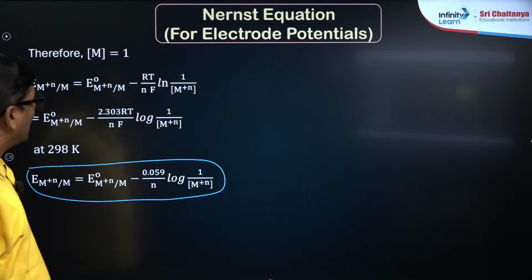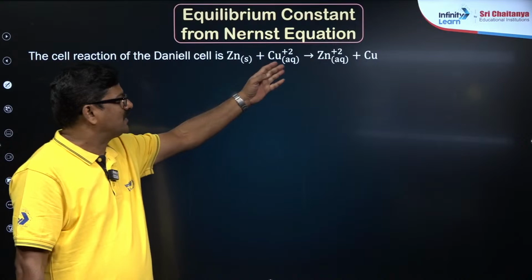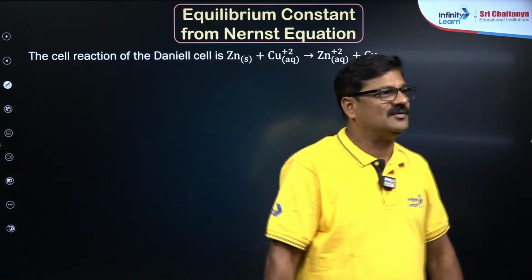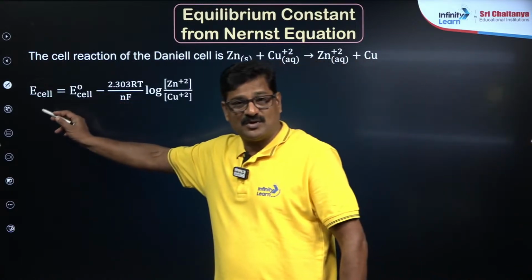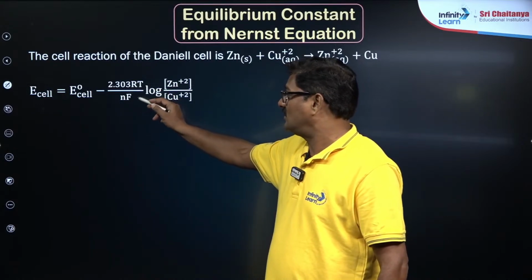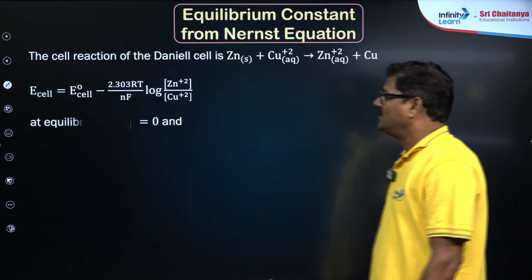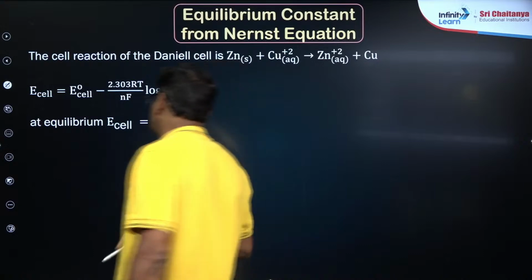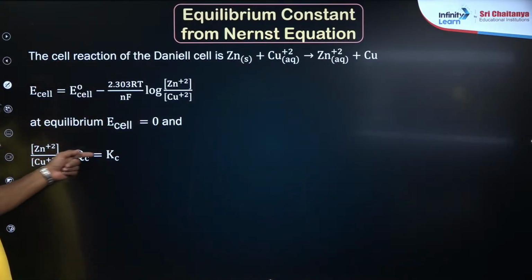Let us apply it for our galvanic cell. For our galvanic cell, zinc plus copper 2+ gives rise to zinc 2+ plus copper. For this scenario, you are going to get EMF equal to E naught cell minus 2.303 RT by nF log of zinc 2+ by copper 2+. And when you talk about equilibrium, EMF is going to be 0, and QC is equal to KC.